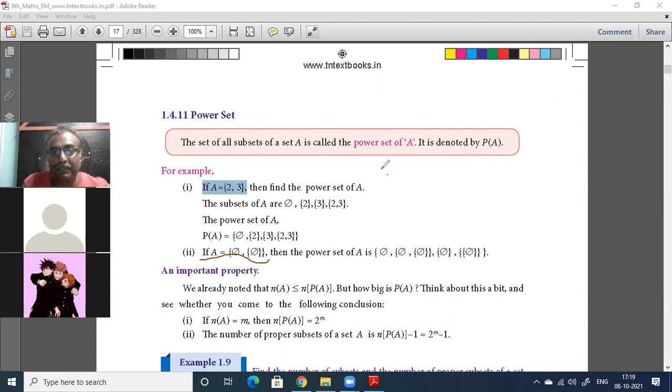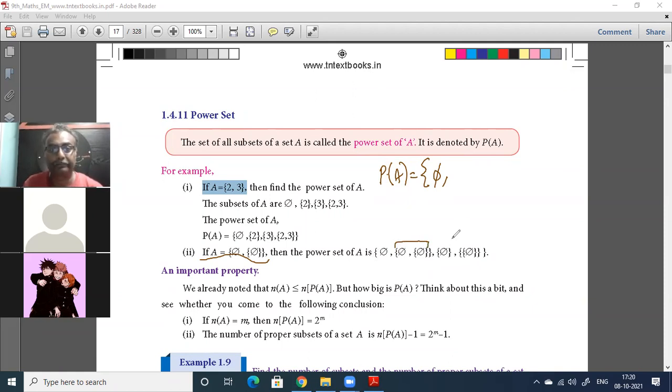In any power set, the first element will be the null set. Okay. The second element will be this thing, the null set comma this one, the set itself, the whole of that.